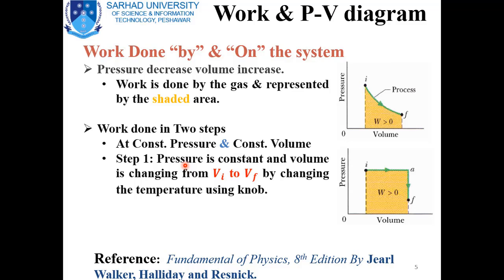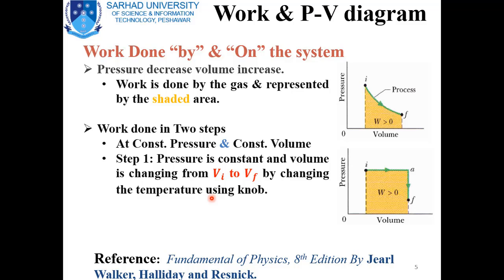In step 1, when the pressure is constant, the volume will change from the initial volume Vi to the final volume Vf by changing the temperature using the knob. When we increase the temperature of the system while the pressure is kept constant, the volume will change from Vi to Vf, and the piston will move up.